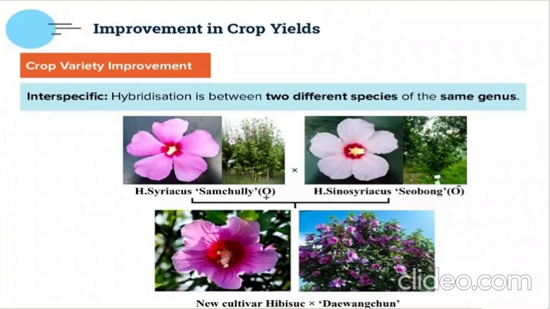For example, we have Samachli, which is known as H. syriacus, and we have H. cynosyriacus, which is yabong. If I crossbreed them, I will get a new hibiscus cultivar, which is Divangshan. So what you see here, they're different species, but they have the same genus. Same genus, but different species. So when I crossbreed them, that will be interspecific.